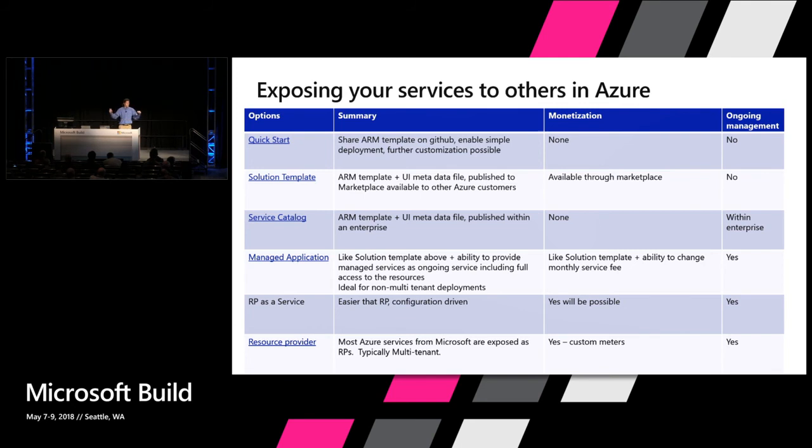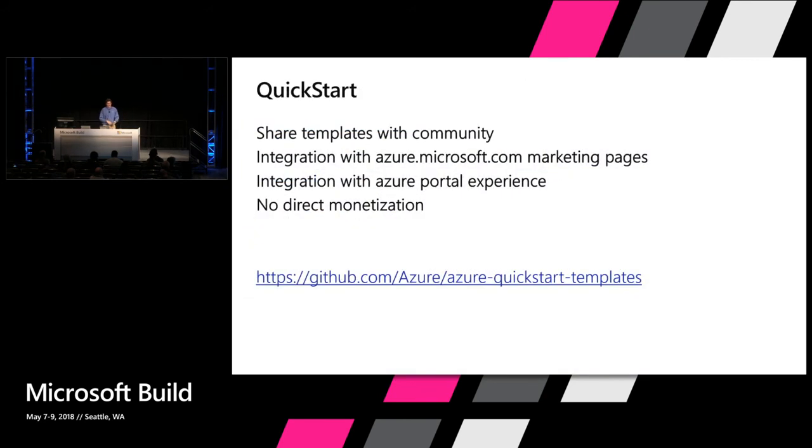This is a full-blown resource provider. We're trying to introduce something in between that we're calling resource provider as a service, where it makes it much easier for you to build a resource provider, to expose a resource provider, and have a first-class resource provider experience like we showed with some of the Terraform scenarios.